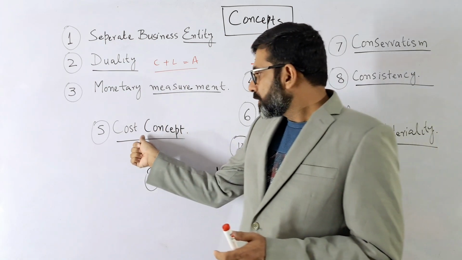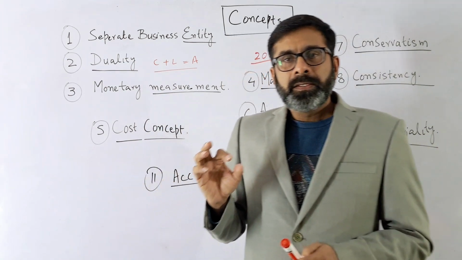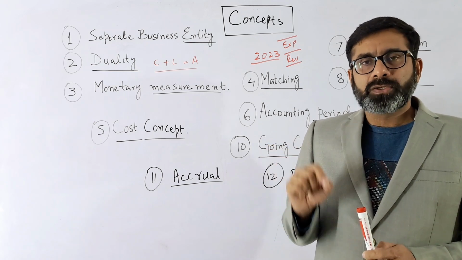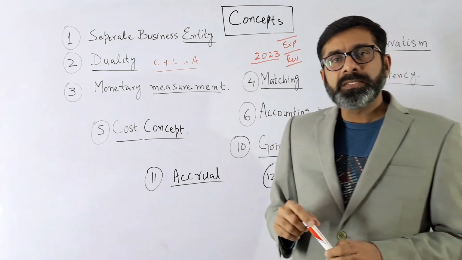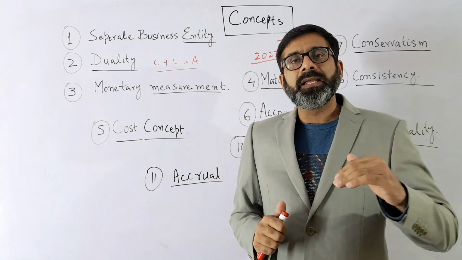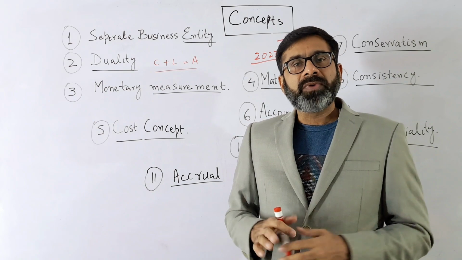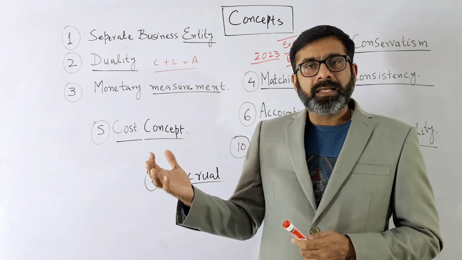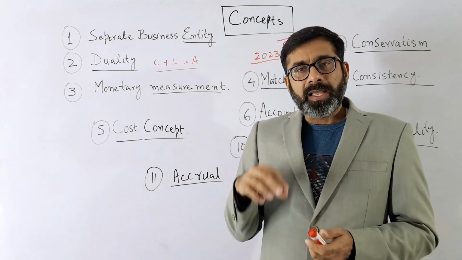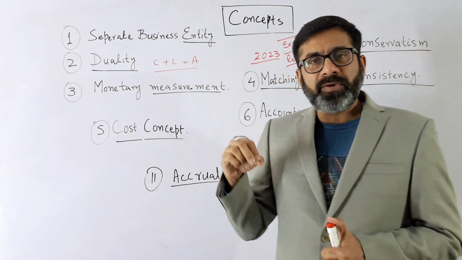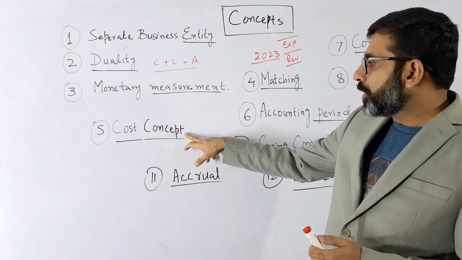So the cost concept, especially for assets, means whenever you are buying something, you have to write its cost. You should not write the value in the mind of the seller or the buyer. We have to consider how much the business has paid for this asset.